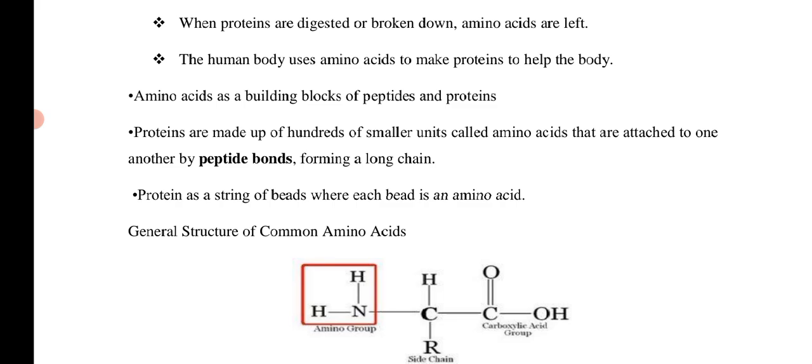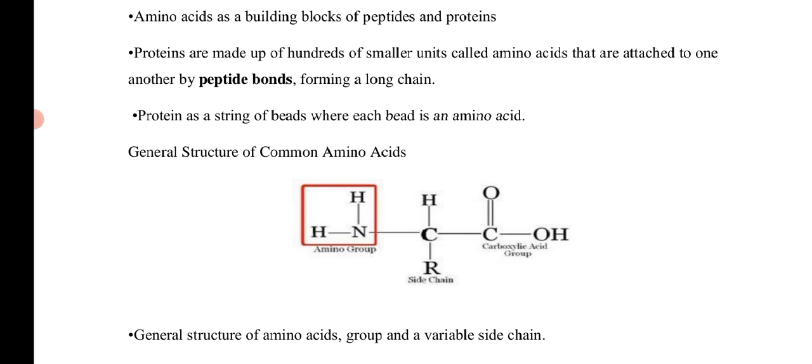The general structure of a common amino acid is the alpha carbon with H, NH2, and COOH. NH2 is the amino group, and COOH, which is C double bond O and OH, is the carboxyl acid group. R is nothing but the side chain.